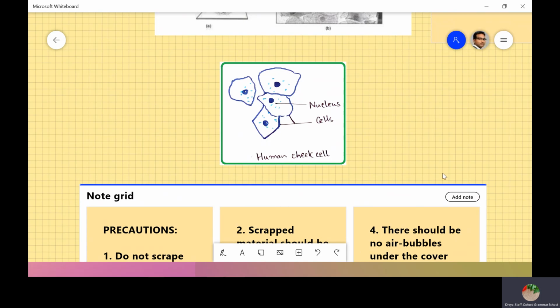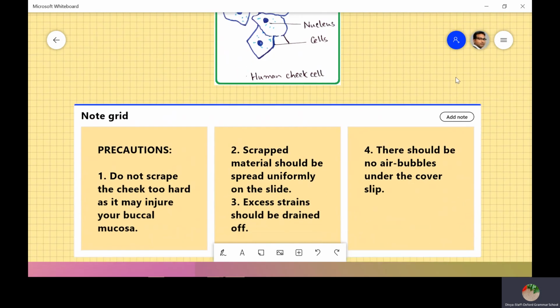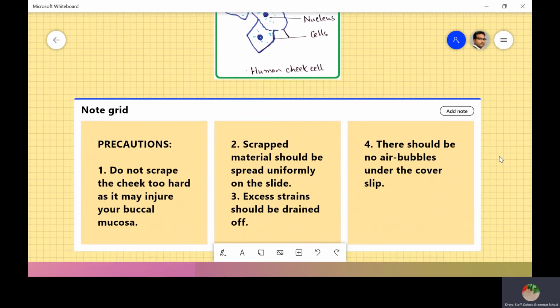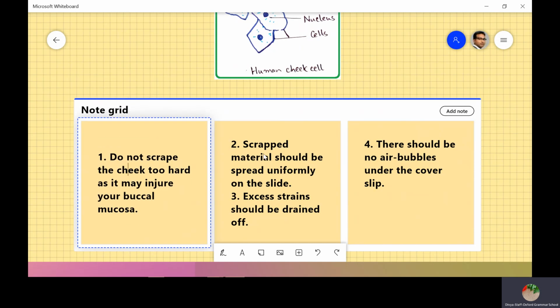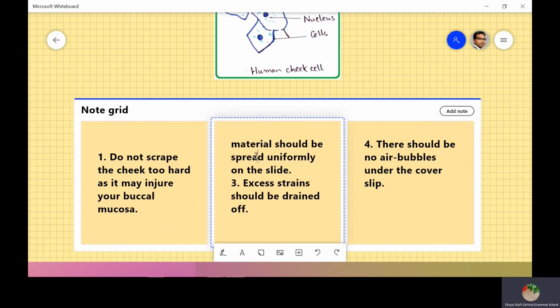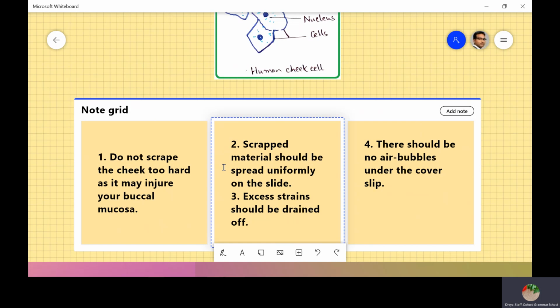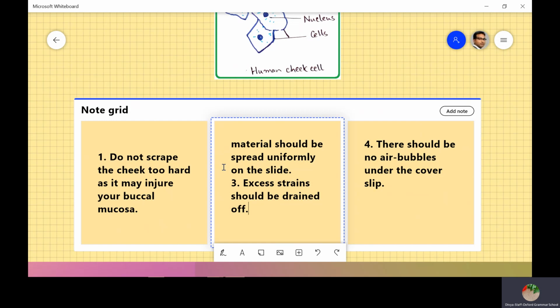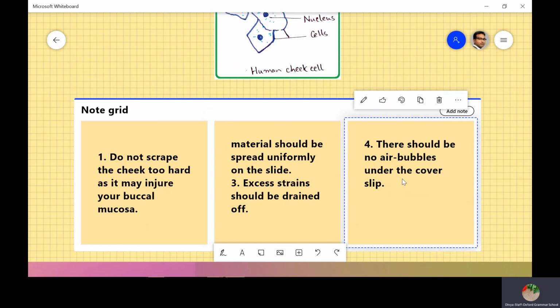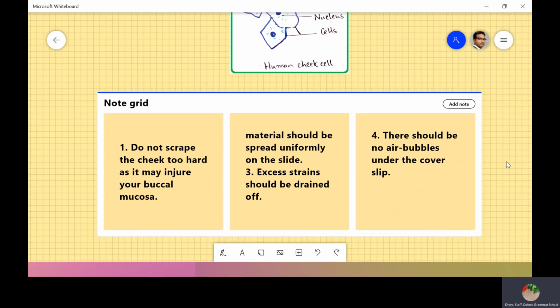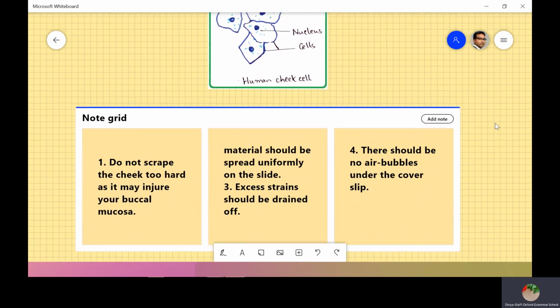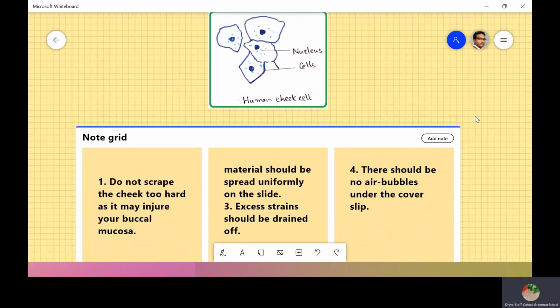After that, I need to discuss the precautions, children. What are the precautions that you need to follow for this experiment? Do not scrape the cheek too hard as it may injure the buccal mucosa. Next, scraped material should be spread uniformly on the slide. Excess stain should be drained off. Next, there should be no air bubbles under the cover slip. These are the precautions. So children, this is the observation we have seen, this nucleus we have observed in the microscope.